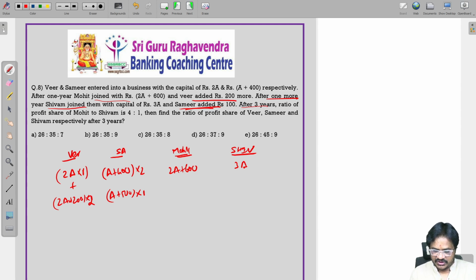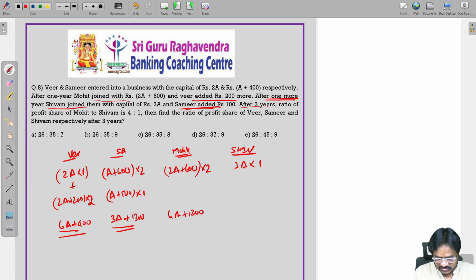Then Mohit joined after 1 year. So Mohit's investment will be for 2 years. And Shivam joined after 1 more year, so after 2 years. So this will be for only 1 year. Now if you take Veer, this will be 6A plus 400 totally: 2A plus 4A, 6A, 6A plus 400. This will be 2A plus A, that is 3A plus 1300. Veer, Samir. Mohit, 4A plus 1200.